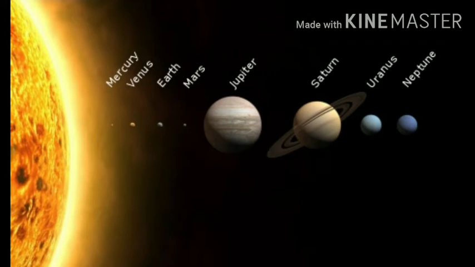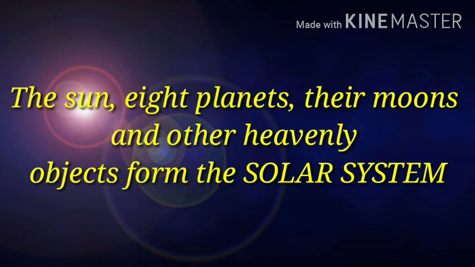Okay, so now we will learn one by one about the different members of the solar system, and before that let's learn what is the solar system. So the sun, the 8 planets and their moons along with the other heavenly objects form the solar system. The 8 planets are in the order of increasing distance from the sun. That is Mercury, Venus, Earth, Mars, Jupiter, Saturn, Uranus, and Neptune.